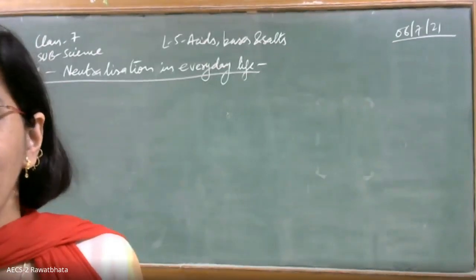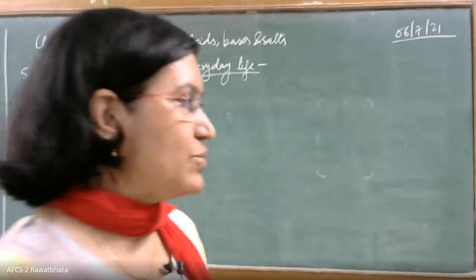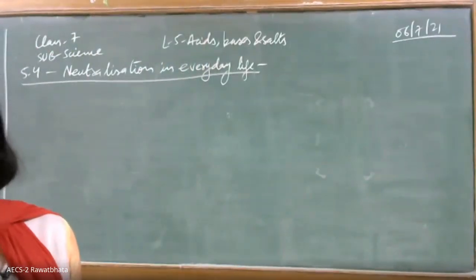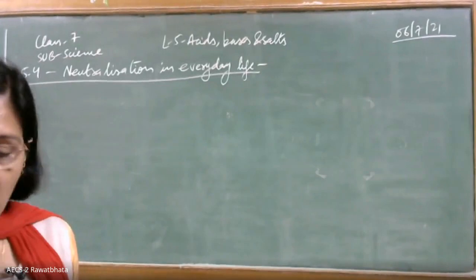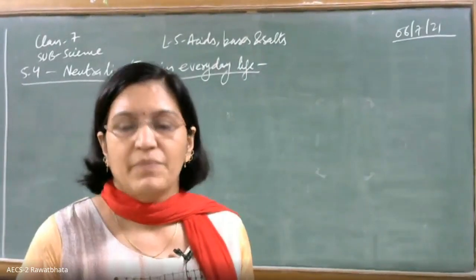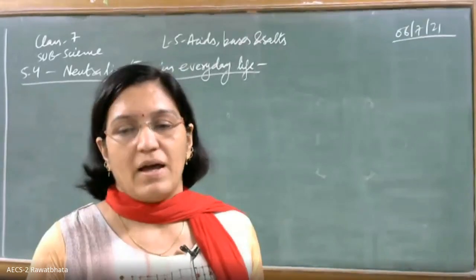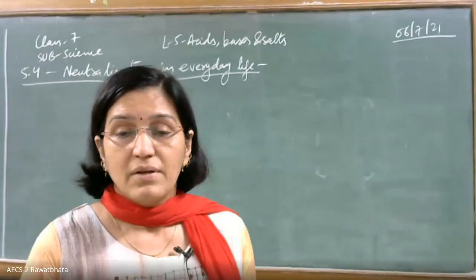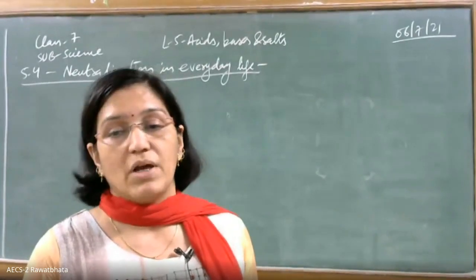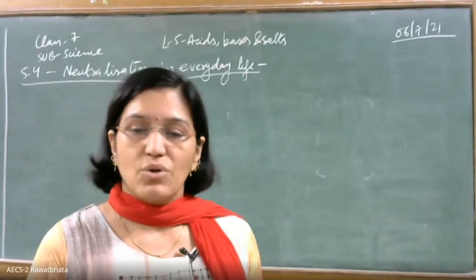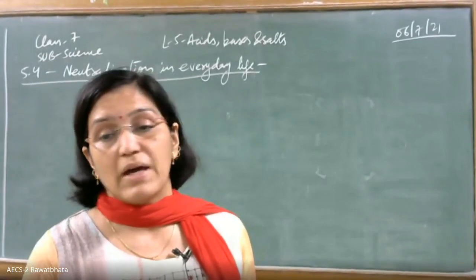Good morning, kids. And here we are going to deal with the last part of chapter number 5. About the factory waste and its harms, we have discussed previously also. Factory waste is actually known as effluents, and it is acidic in nature. If it is thrown directly in the water, it is going to harm the texture of water, and of course it is going to kill the organisms living in water.